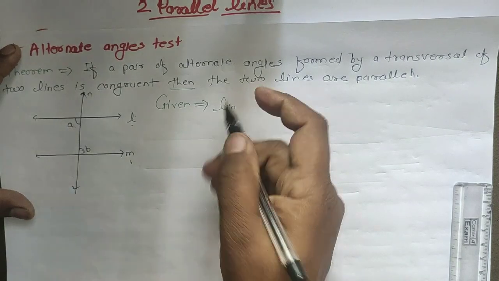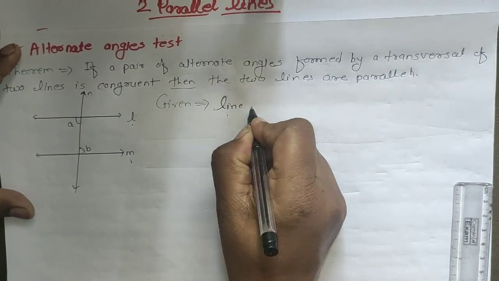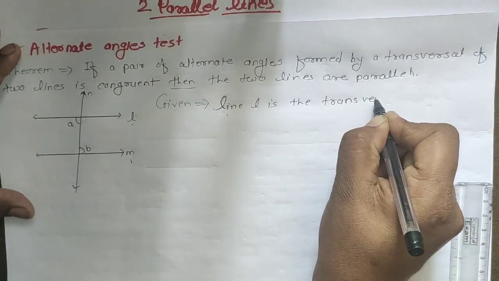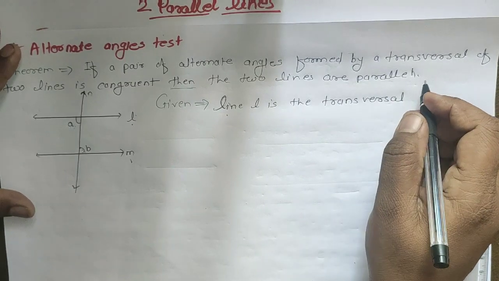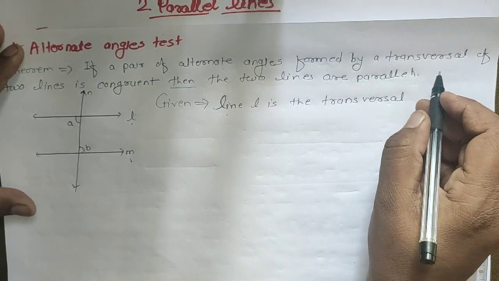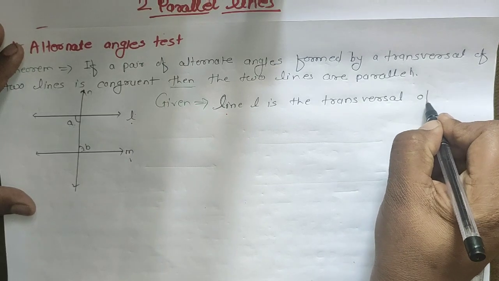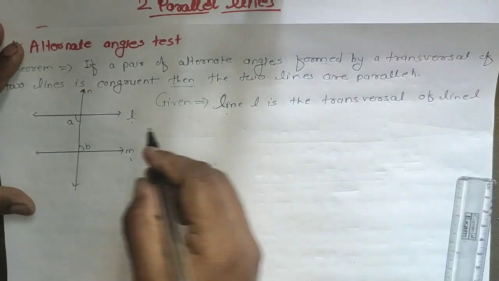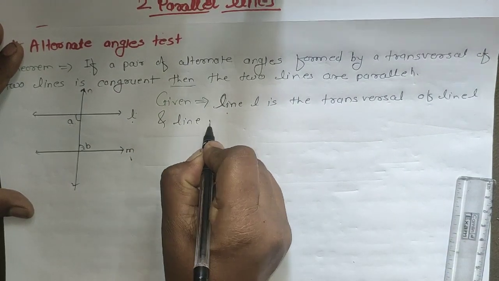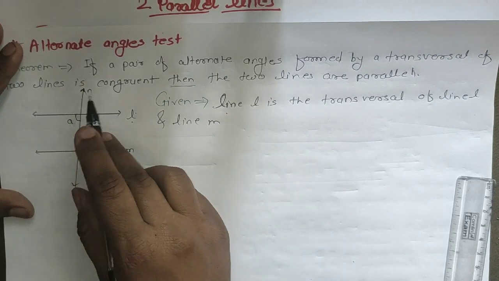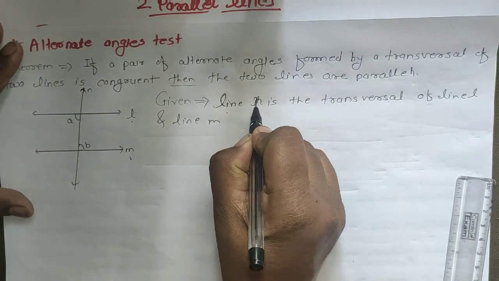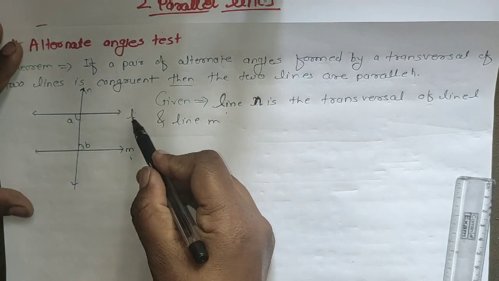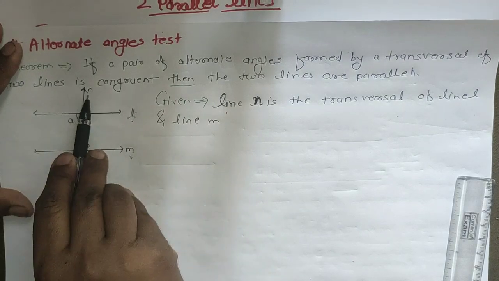Write: line N is the transversal of line L and line M. These two lines are there and its transversal is N.